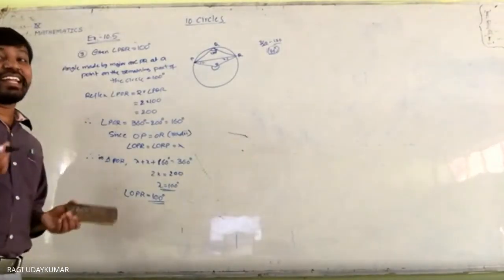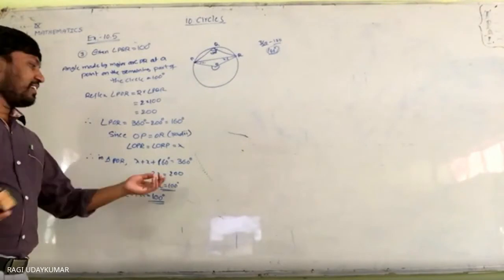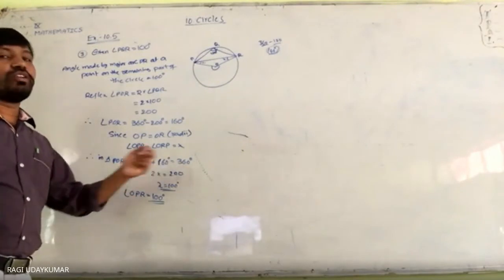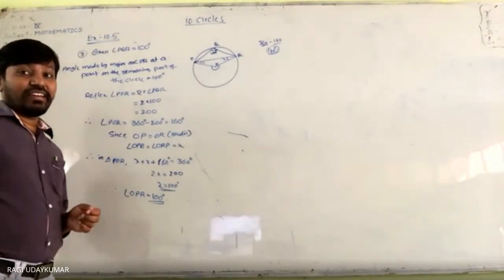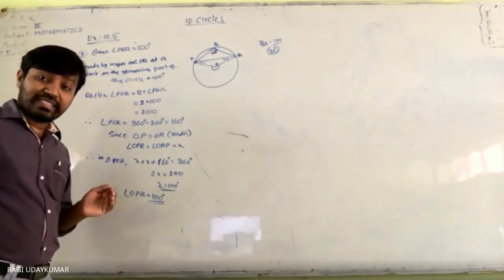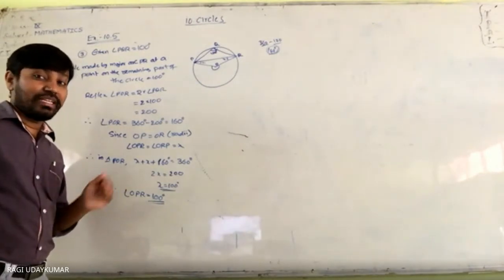And here angle POR is in a triangle, so the sum of angles RPO, PRO and POR must be 180 degrees. You are not identifying. See, the sum of the three I wrote here as 360 degrees. That's why I am asking. I am posing the question to you. Is there any mistake?